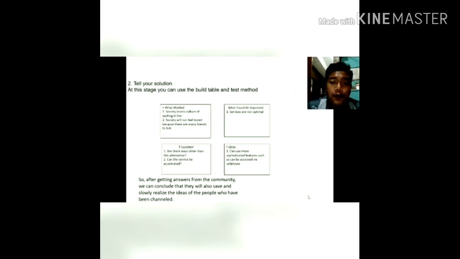What could be improved is one, corrections. Service is not optimal. Third, stage 3 is questions. Question 1. Is there a way other than this alternative? Question 2. Can the service be accelerated? Next, stage 4. Stage 4 is ideas.